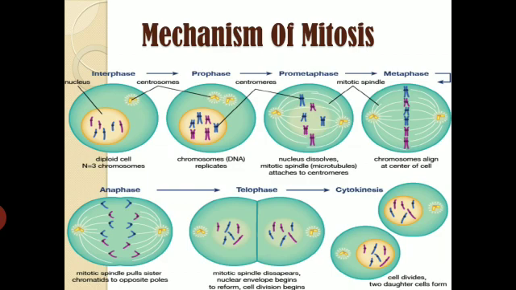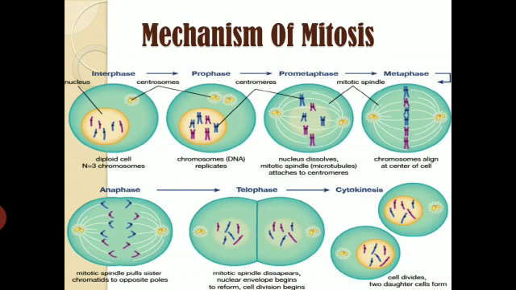Here I would like to mention one thing. At times you will get prophase divided into early prophase, middle prophase, and late prophase, and then metaphase. Or at times we get prophase as a whole, and then prometaphase as an intermediary stage, and then metaphase. So if we talk about early and late prophase, you need not mention prometaphase, right?